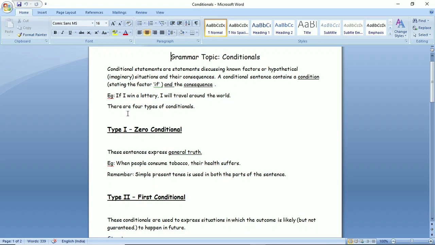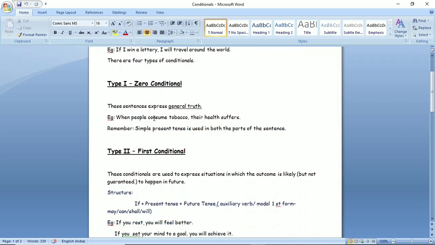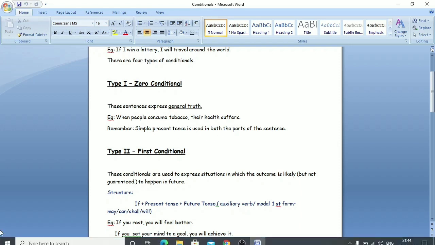Now students, there are 4 types of conditionals. Number 1, type 1, that is zero conditional. Zero conditionals generally express general truth. For example, when people consume tobacco, their health suffers. So this is general truth. This is general condition. Remember, simple present tense is used in both the parts of the sentence.